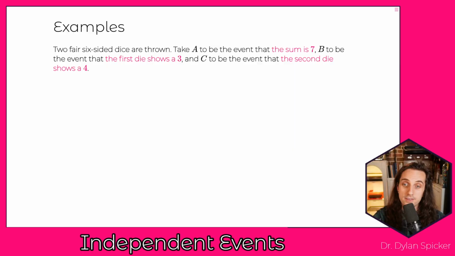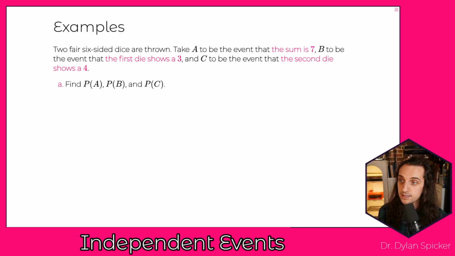Take a look at another set of examples here. So 2 fair 6-sided dice are thrown. Take A to be the event that the sum is 7, B to be the event that the first die shows a 3, and C to be the event that the second die shows a 4. First, we want to find the marginal probabilities of A, B, and C.